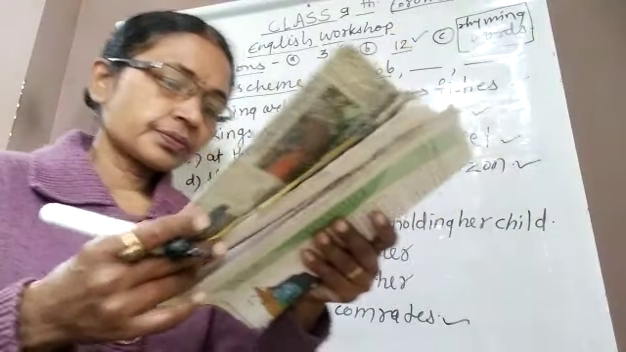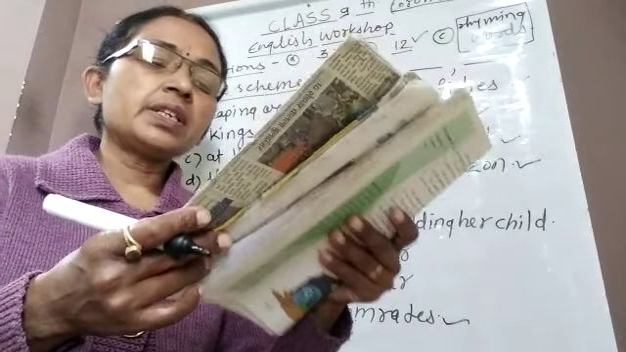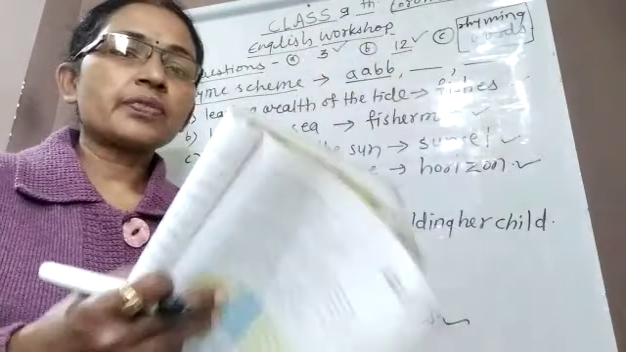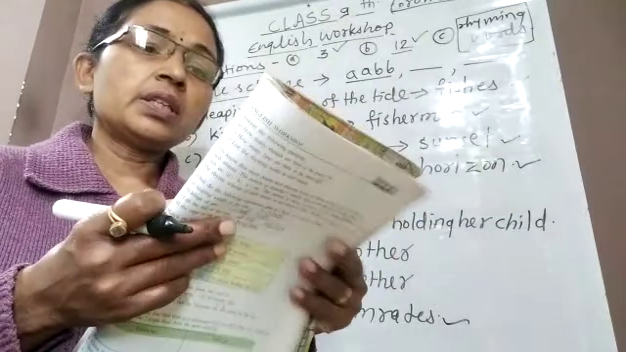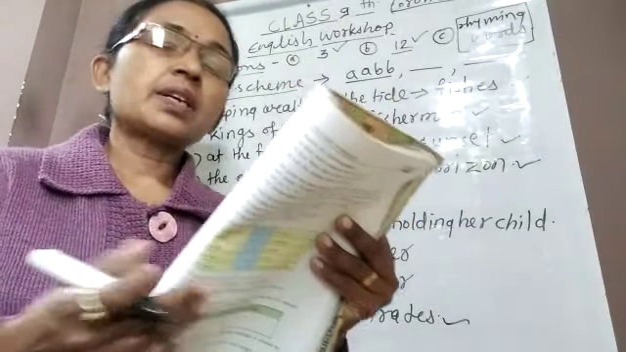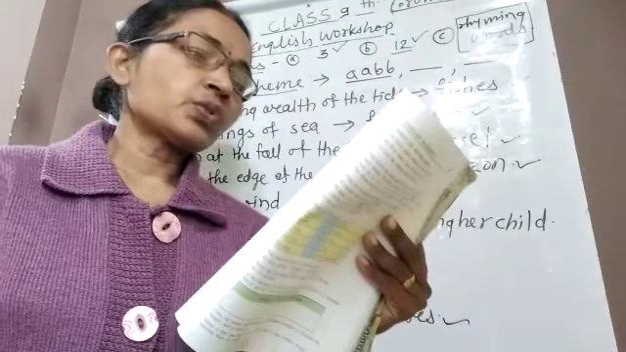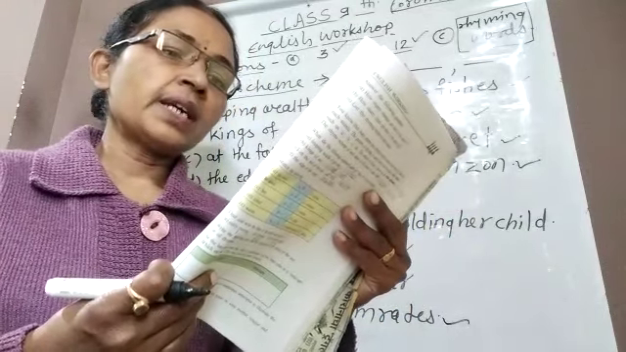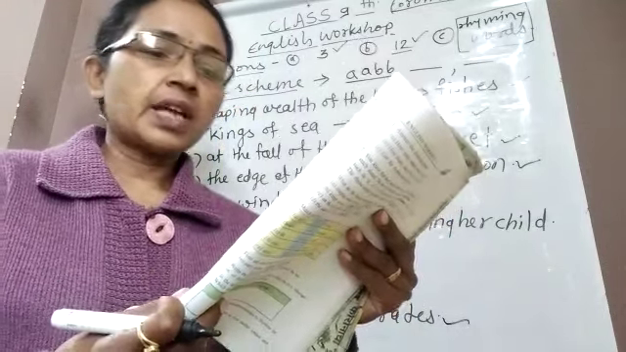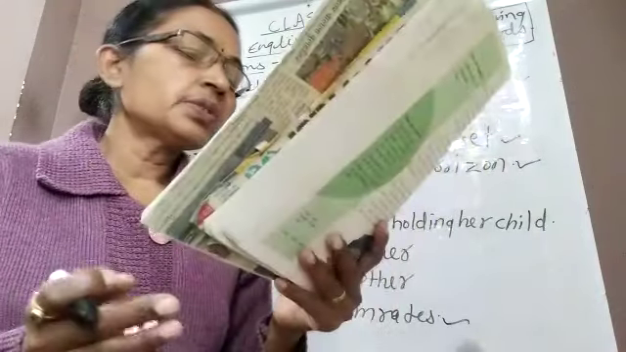Now, point number 6. Write the lines which indicate that the fishermen are not afraid of drowning as well as the sea. In the first stanza, the last line, we are the king of the sea, because a king is never afraid of anything. So the last line is the answer. Then in the second stanza, line number 2 and line number 3. These lines are the answer for this question. Is it clear?